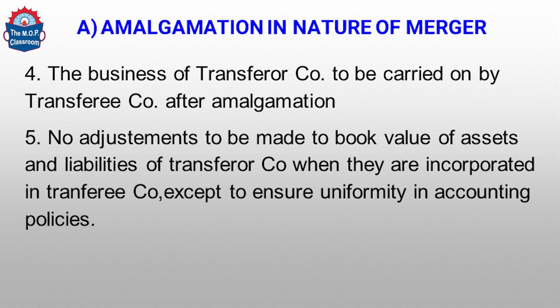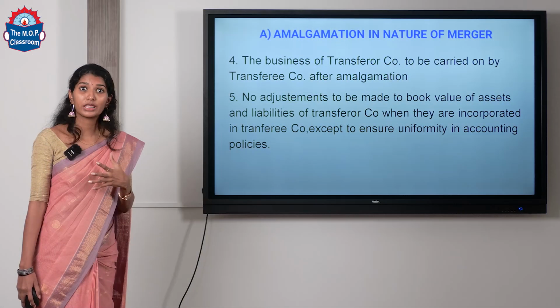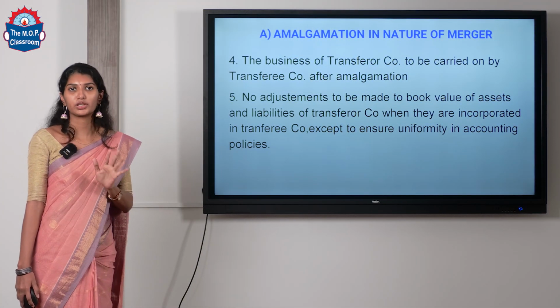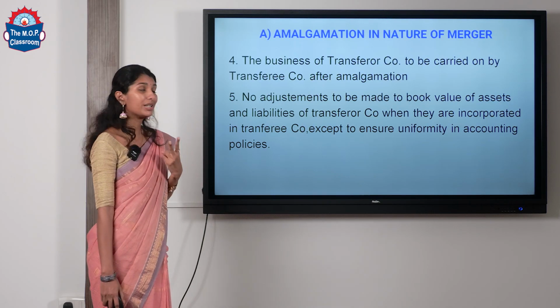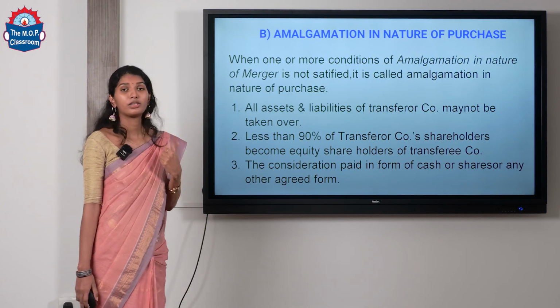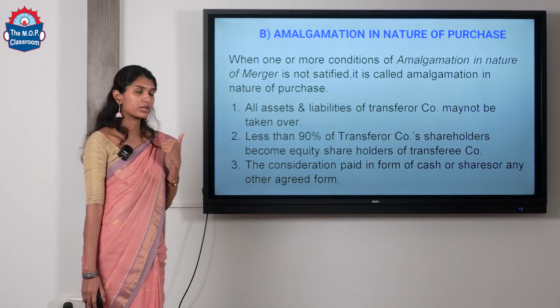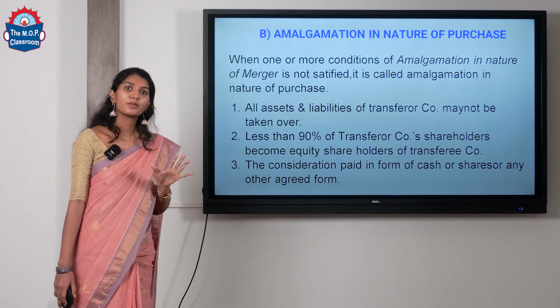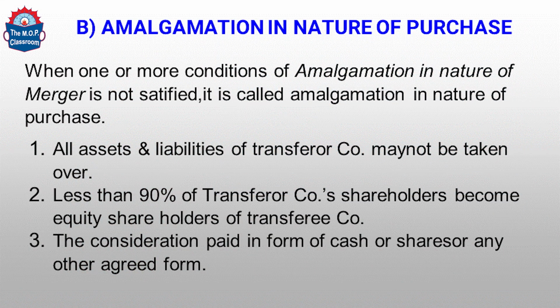Okay. So, except in case there has to be uniformity in the accounting policies, only then can changes be made. Okay. So, coming to the second method of amalgamation, that is the nature of purchase. So, here basically if any one or more conditions of nature of merger are not satisfied, then it becomes the nature of purchase. Okay.